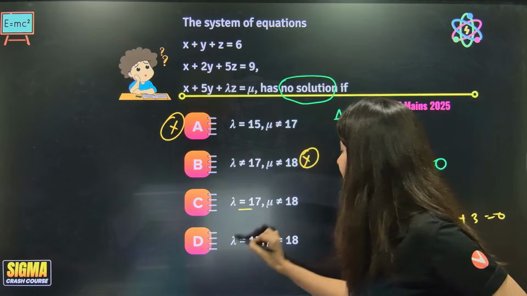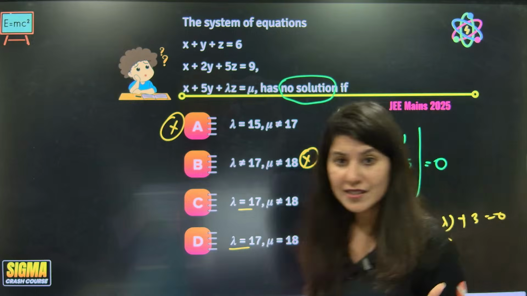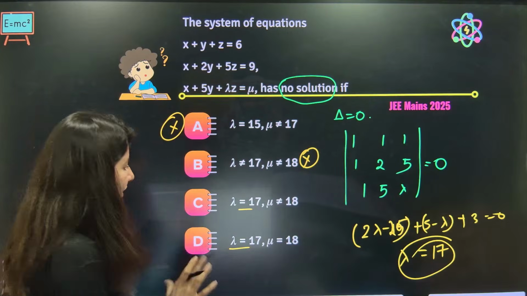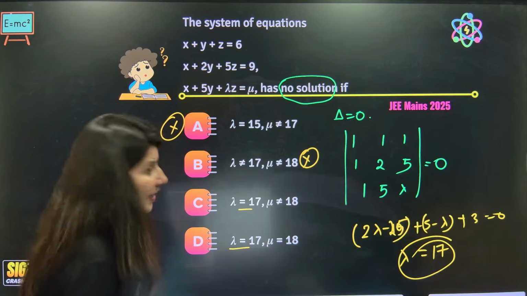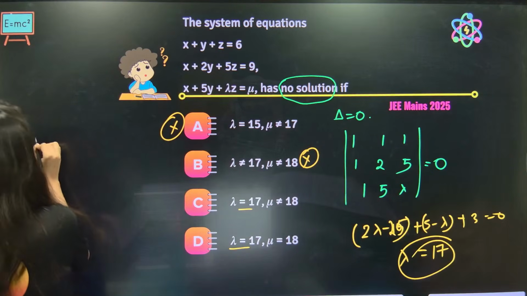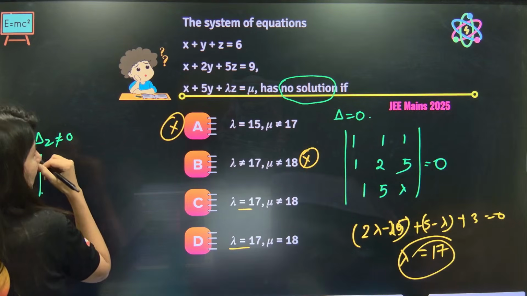Okay, lambda is 17. Now what about mu? Mu will be, actually now understand. If I was in your place, I would take a risk here. I would say lambda is coming out as 17. Now the other determinants should not be 0. So I would say del z should not be equal to 0, right? So it will be what?